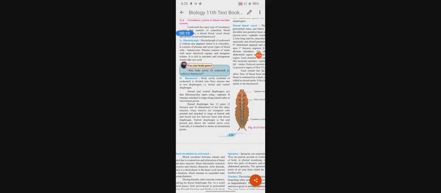So, we have learned about the digestive system of cockroach. In today's lecture, we are going to learn about the circulatory system or blood vascular system of cockroach. Cockroach has an open type of circulatory system that consists of colorless blood.